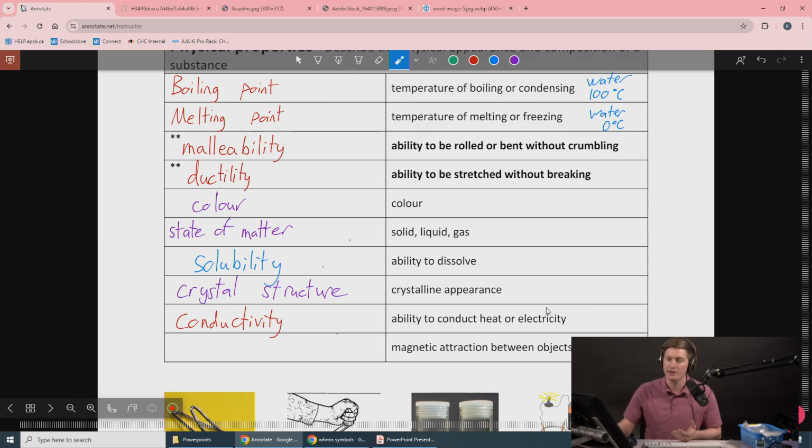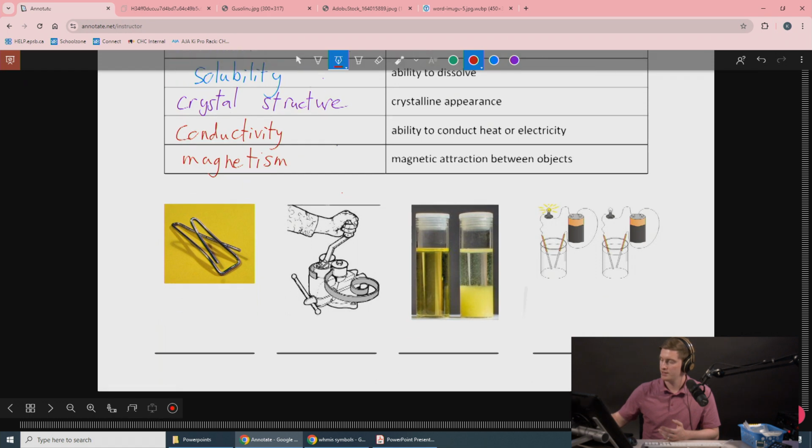You build a wire out of metal, but if you tried to run a current through a plastic table, for example, that's what I have right in front of me, it's not going to run through as well. Similarly, if I put my hand on a piece of plastic, it's not going to feel quite as cold as the metal because it's not quite as conductive. That's a physical property. Another property is magnetism. It's a physical property because something can be attracted to a magnet or be pulled on by a magnet, attract other objects without changing its actual chemical structure. Take a look at these pictures here.